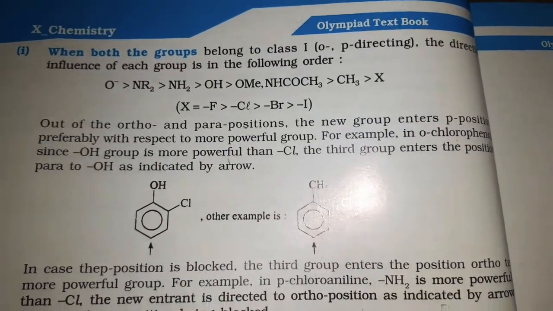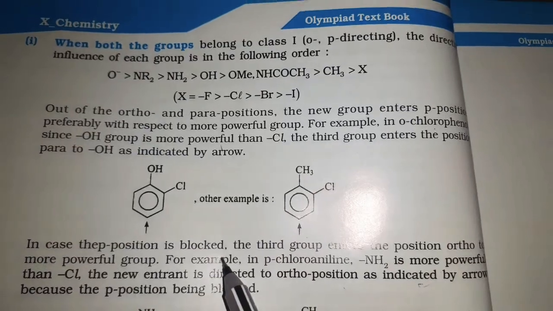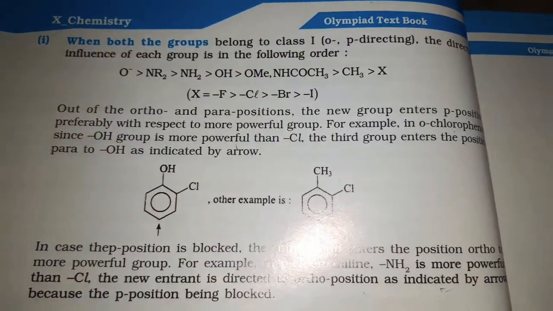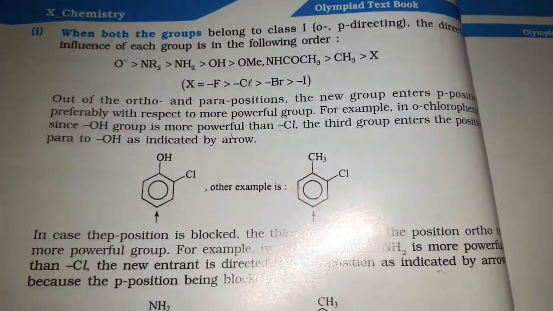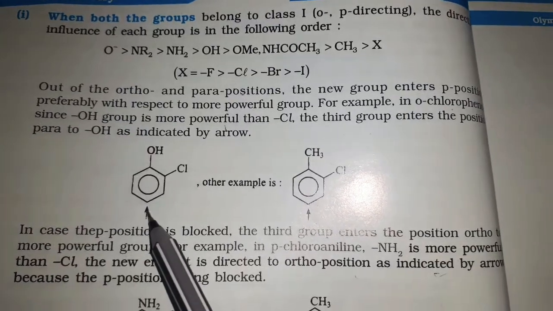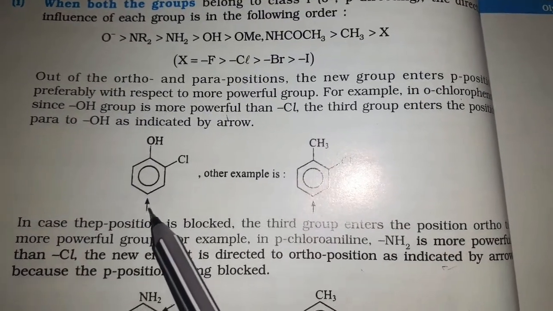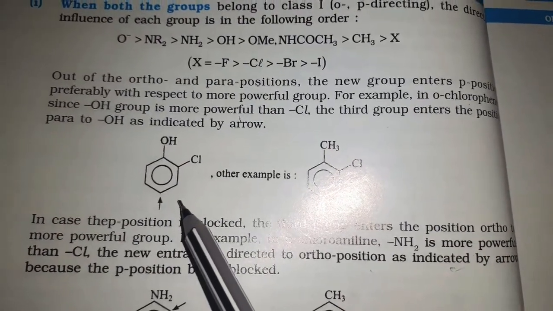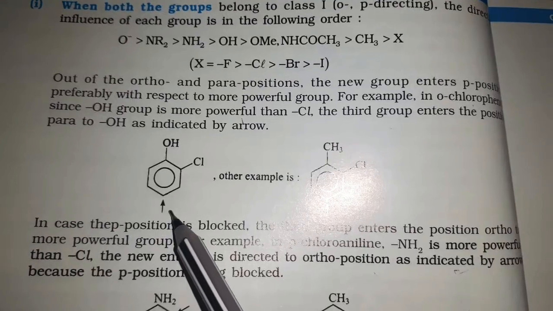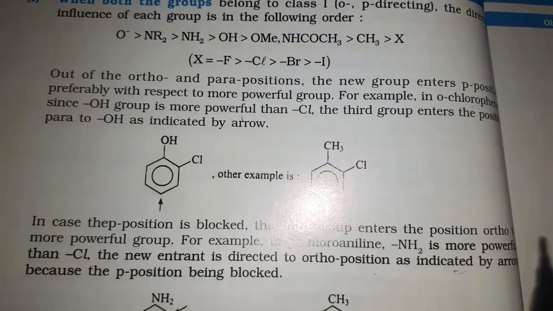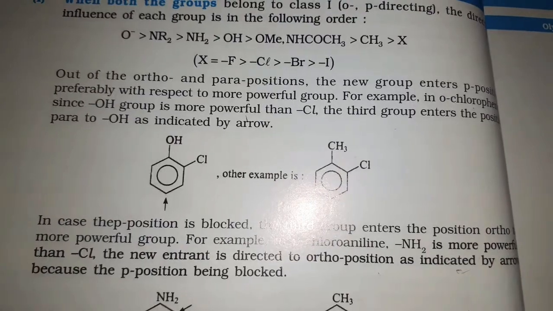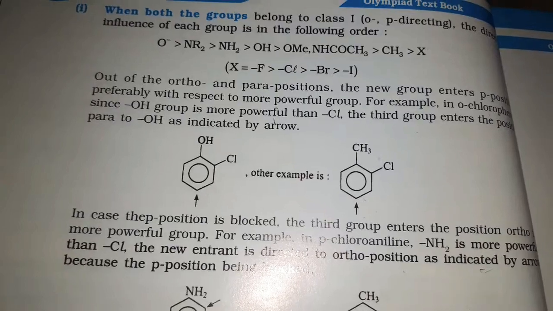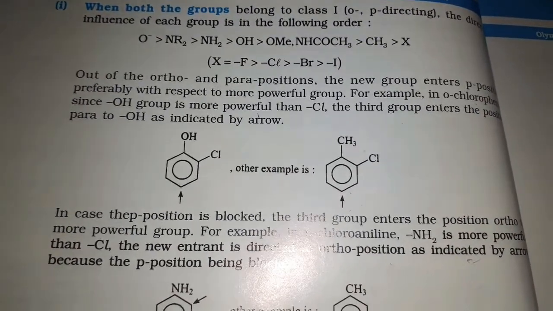In case the para position is blocked, the third group enters the position ortho to the more powerful group. We know this. First we give priority to the para position. If the para position is blocked, then what will be the fate? Nothing, friends. As these are ortho para directing groups and the para position is blocked, the substituent has no other place to go, so it will simply get attached at the ortho position.